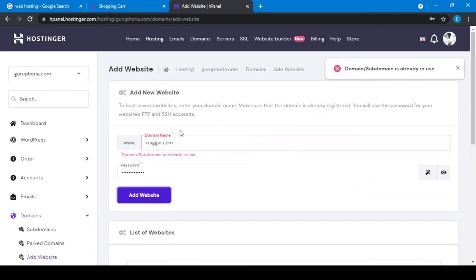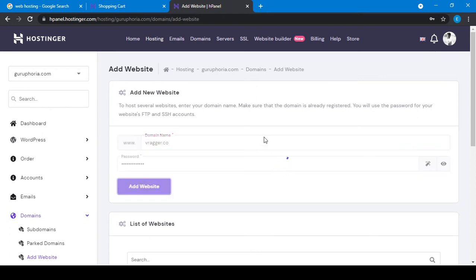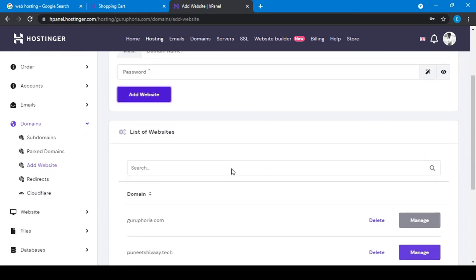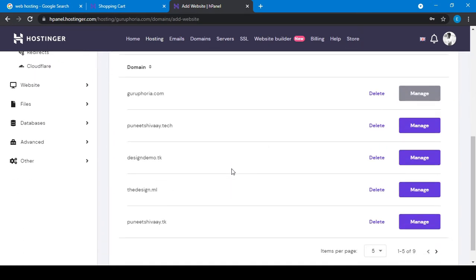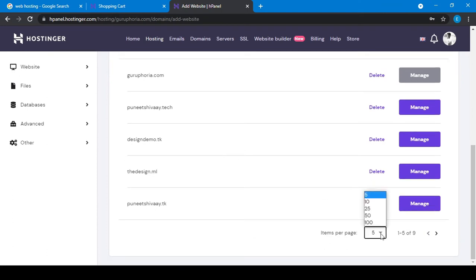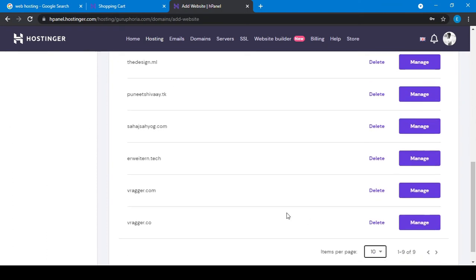I am already using this domain, but don't worry, you can use any domain. It will start adding this to your site. Later, you have to verify that you own your domain. How will you do it? You just have to change the name server. Website created successfully.